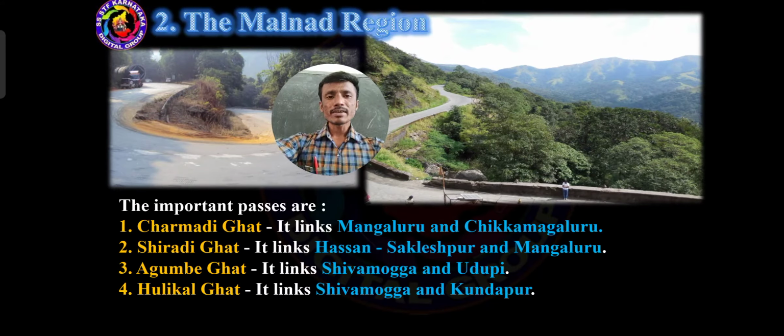Sometimes they ask a 2 mark question, and sometimes an MCQ or 1 mark question. For Charmadi Ghat, it links, they give a blank, so you have to write Mangaluru and Chikmagaluru. Similarly, Shirdi Ghat, Hassan, Sakaleshpur and Mangaluru. Then Agumbe Ghat, Shivamogga and Udupi. Then Hulikal Ghat, Shivamogga and Kundapura. So these are the Ghat sections, the mountain passes.